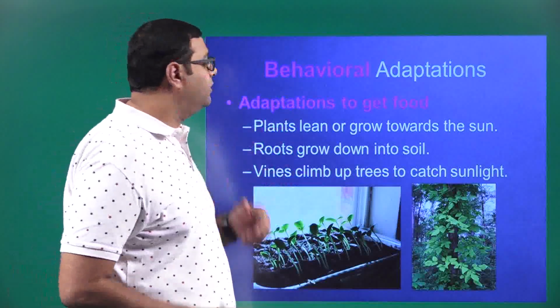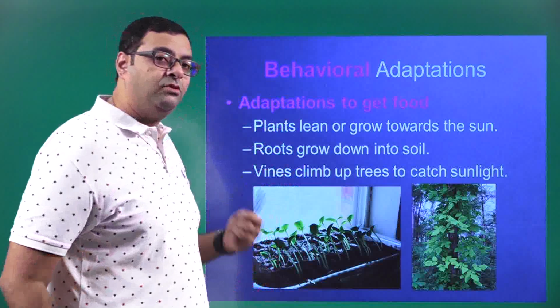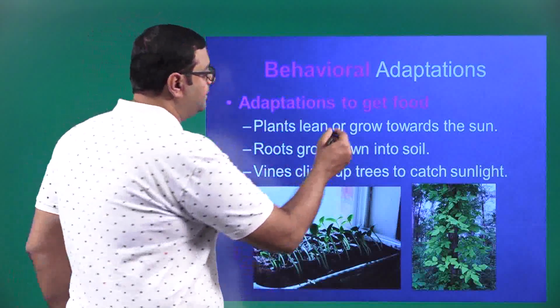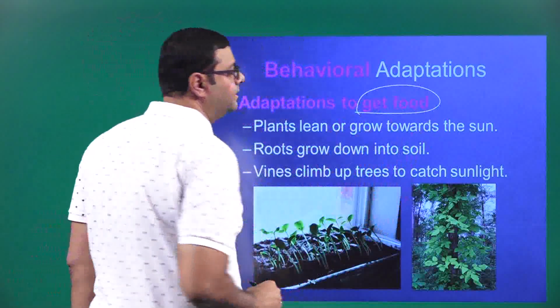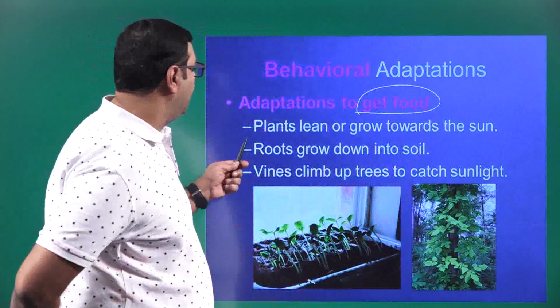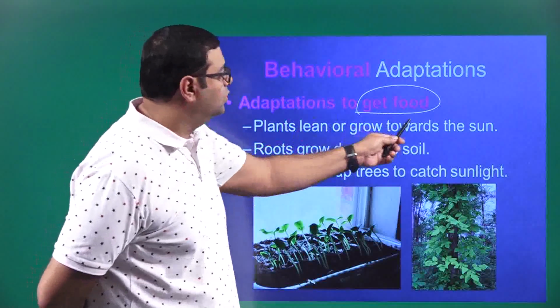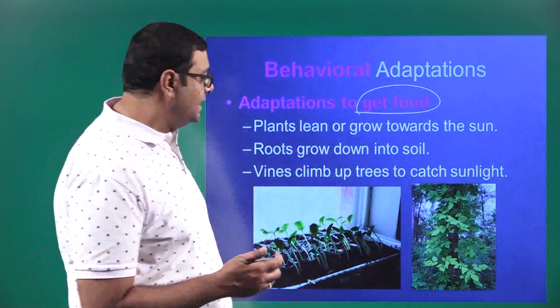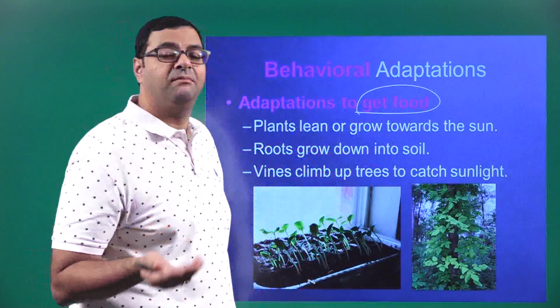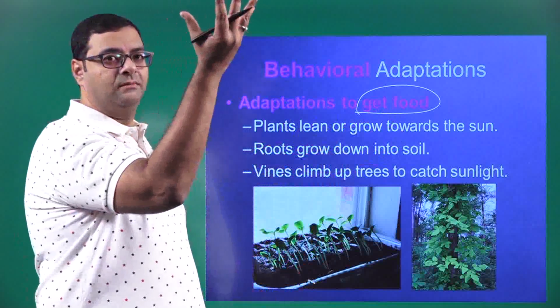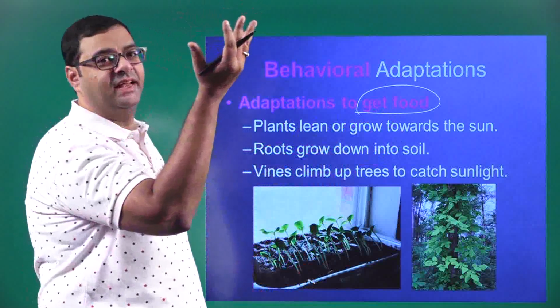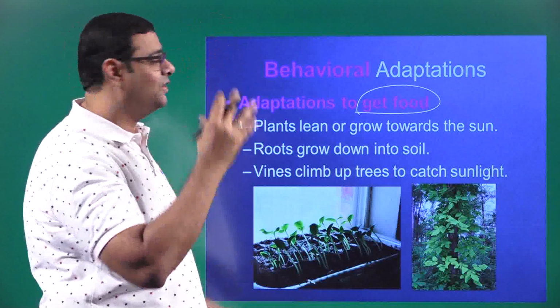Now, when we come to behavioral adaptations, adaptations to get food in behavioral, you have plants lean or grow towards the sun. Say for example, you have the sunflower plant which moves towards the sun. That is an instinct. That's a behavioral instinct.